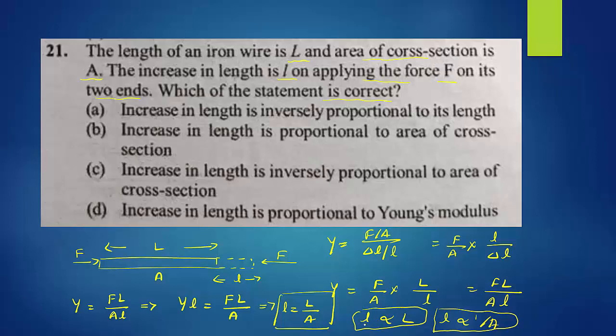Change in length is directly proportional to the original length of the iron wire, and inversely proportional to the cross-sectional area. Now go for the option. Increase in length is inversely proportional to length? No, this is wrong. Increase in length is proportional to cross-sectional area? No, it is not directly proportional. Increase in length is inversely proportional to area of cross-section. So option C is the right answer.